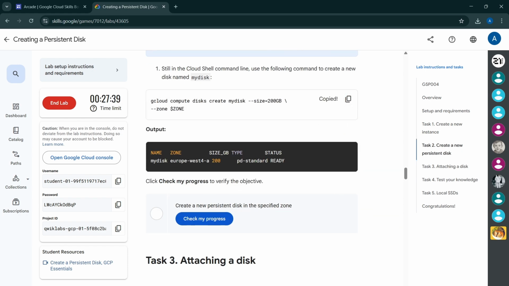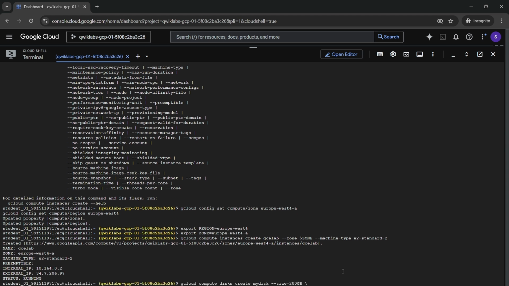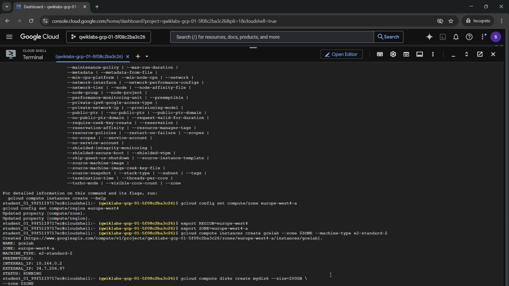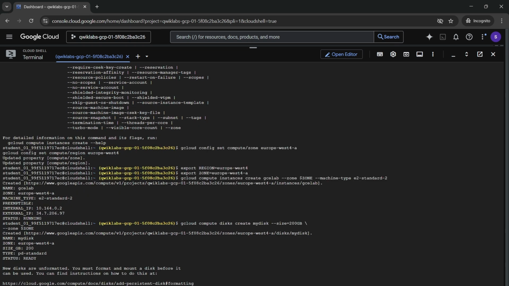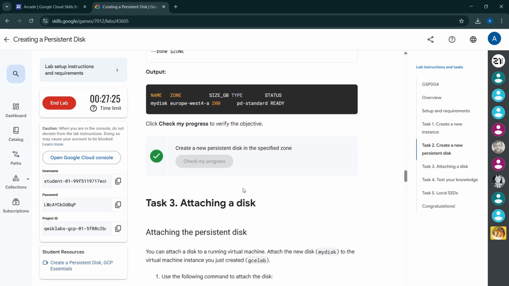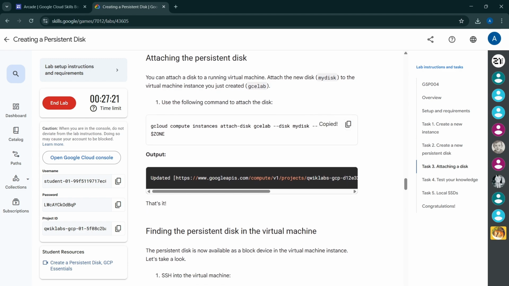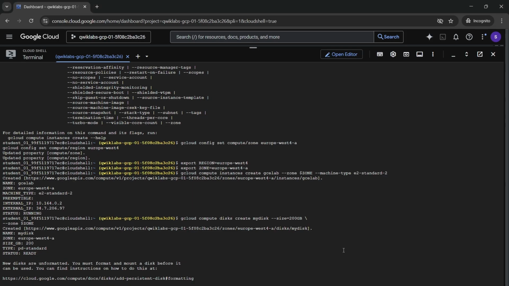Now to the task 2, we have to create a persistent disk. So run this command. After this is complete, come back here and click check my progress again. And it is also complete. Now to the task 3, we have to attach our disk using this command. Run it.